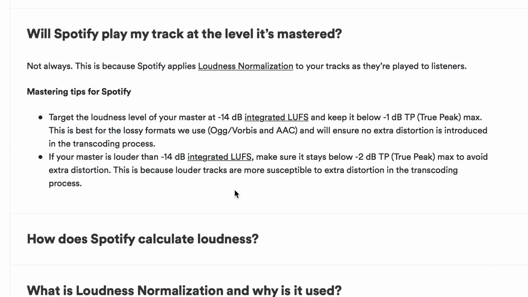My logic is it's fine for the occasional bit of distortion, but you don't want every kick or every snare distorting. So if it's just like 3 times through the track that you get this small amount of distortion from the conversion process, that's fine. You won't really hear that as bad quality. But if it's distorting on every kick drum and every snare, then it'll sound bad quality, and that's bad. So don't do that. This is because louder tracks are more susceptible to extra distortion in the transcoding process.